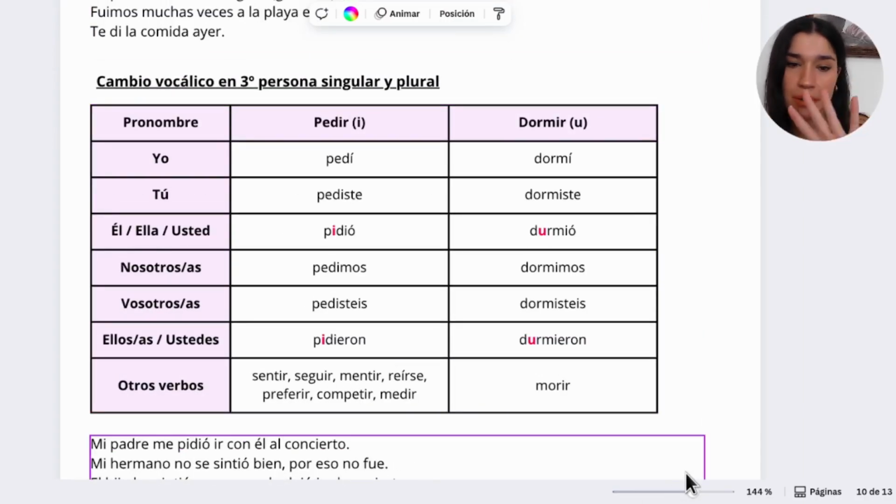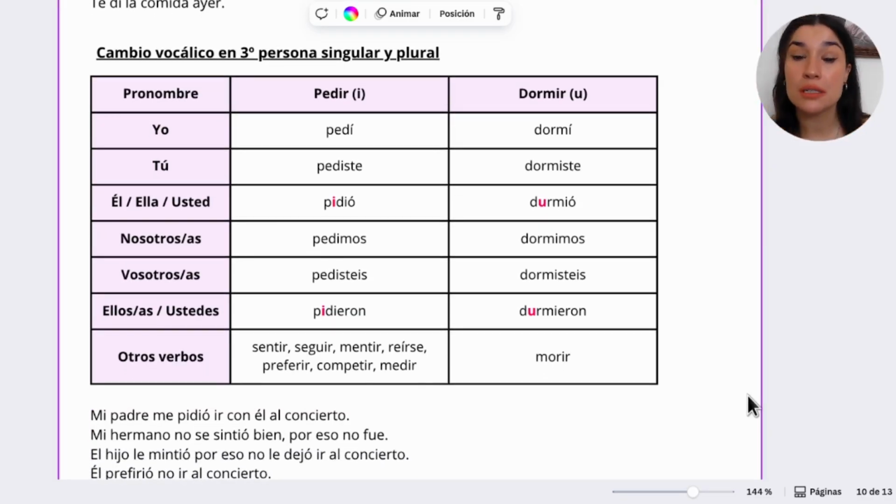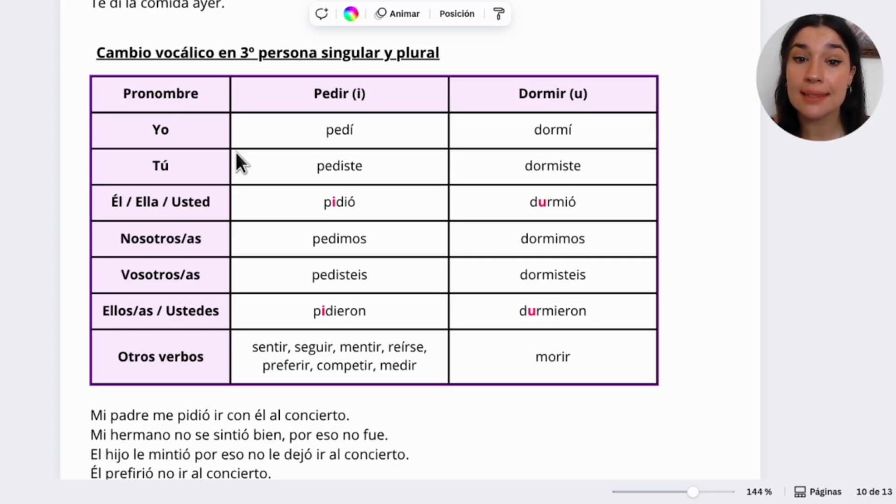Okay, we are finishing, 2 more blocks and that's it. So we have the ones where the third person, singular and plural, change the E for I. So yo pedí, these ones are regular. We remove -IR and we add the endings. So yo pedí, tú pediste, but he, she, and they will be with I. Él pidió, ellos pidieron, not pedió, not pedieron. Okay, it sounds weird for us.